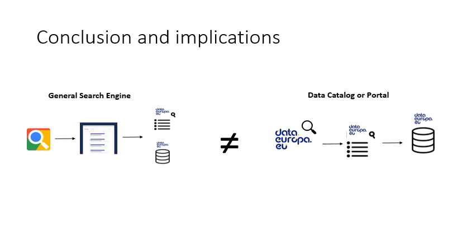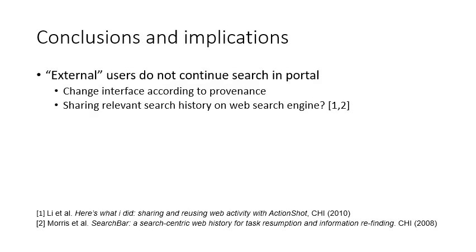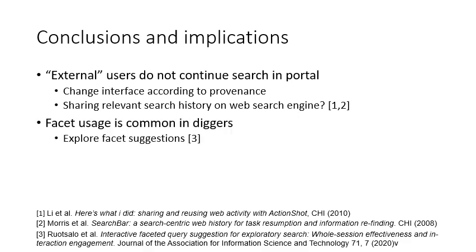Our results suggest that there are differences between searching in a general search engine and on a data catalog or portal. As users coming from web search engines tend to not continue searching the portal, it will be interesting to explore changes of the interface according to the user's provenance. This may include a request to share the previous search history on the web search engine to use as input for the retrieval algorithm of the portal.